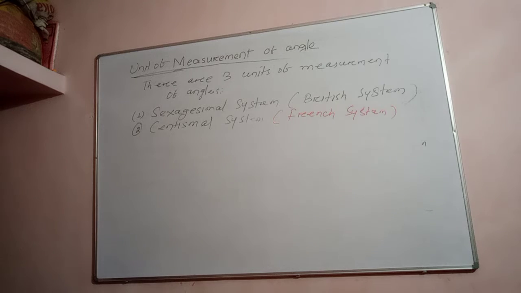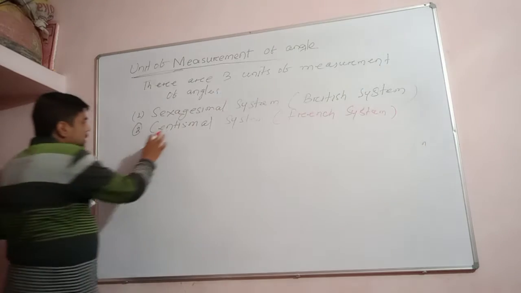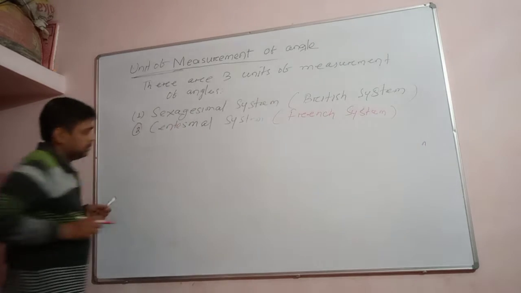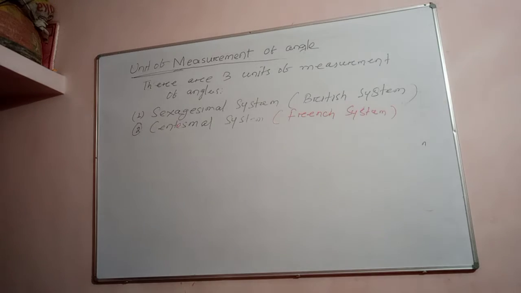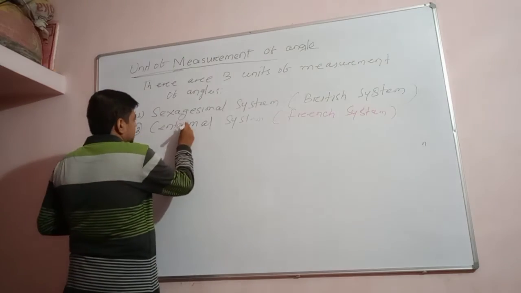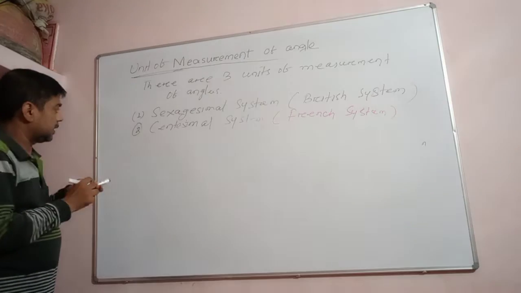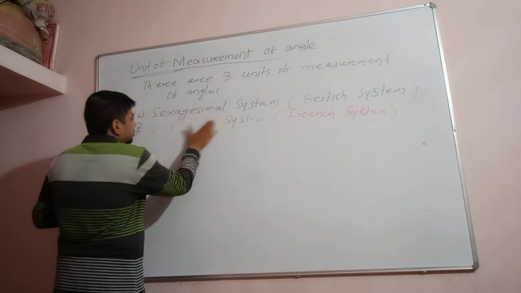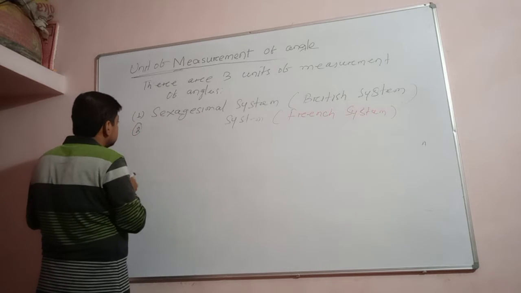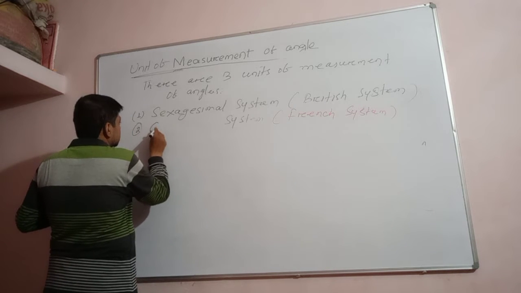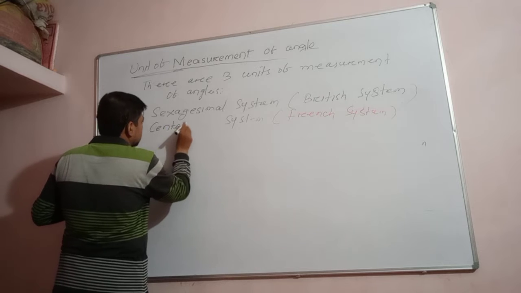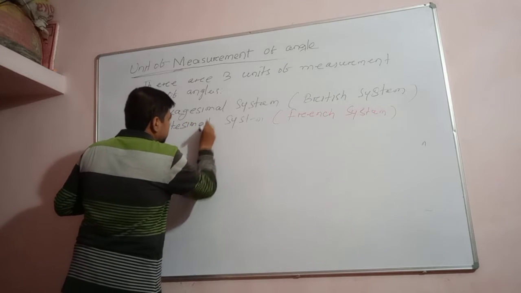Okay, centesimal system, centesimal. Once again, see the spelling. This is called the centesimal system.